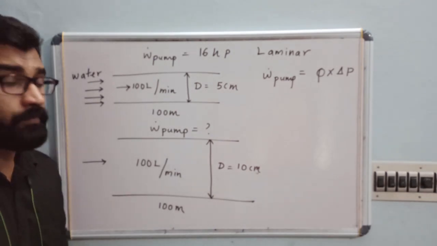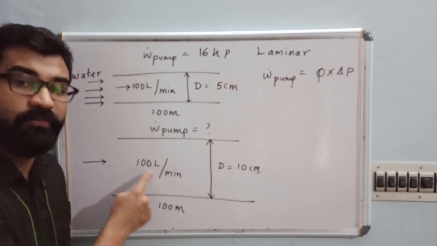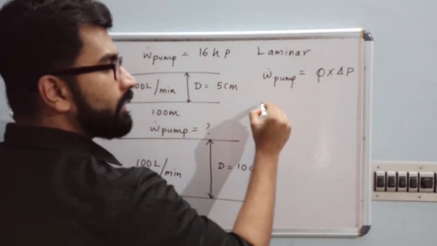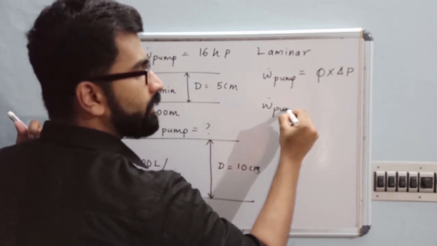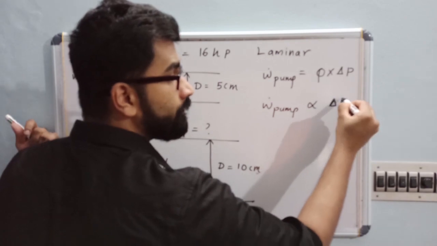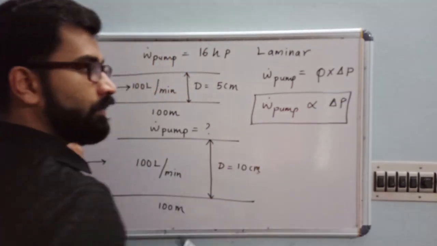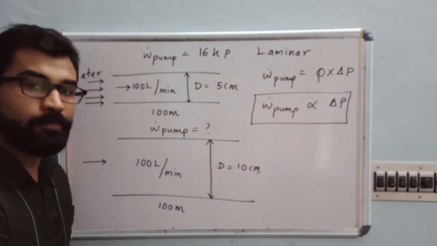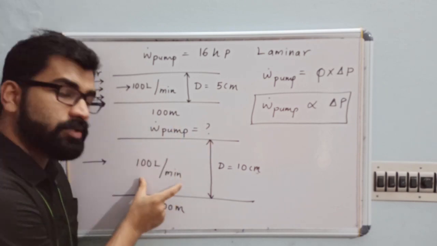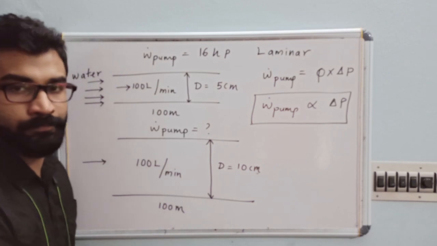Now we can see here, for both pipes, your length is the same and your flow rate is the same. So since the flow rate is the same for both cases, your pumping power will be directly proportional to the pressure drop. This is the first thing you need to understand. Why? Because here also we need to send 100 liters. So Q is a constant for both pipes.